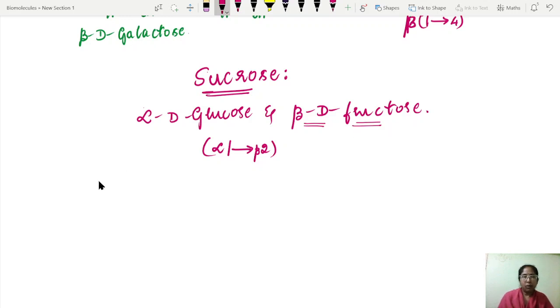Now let us know about its occurrence. Sucrose is very abundantly present in sugar cane, sugar beets, and also in many fruits. This is the major transportable form of sugar. During photosynthesis, once the glucose molecules are formed, they are converted to sucrose and transported to the different parts of the plant.